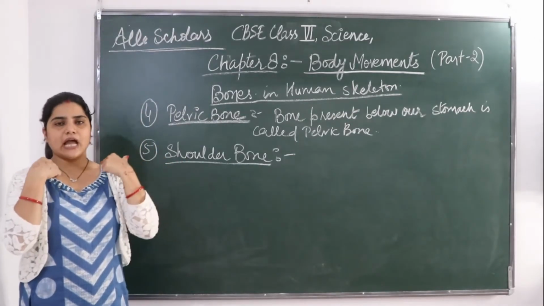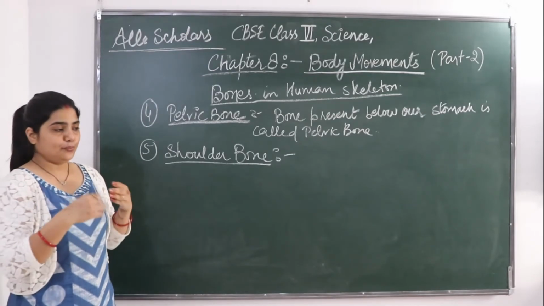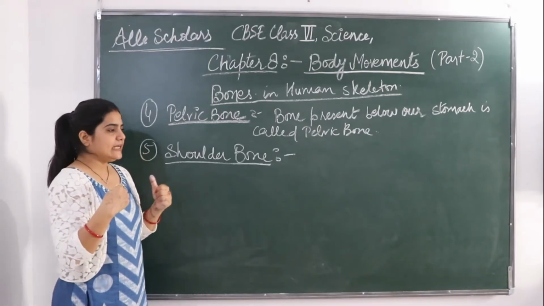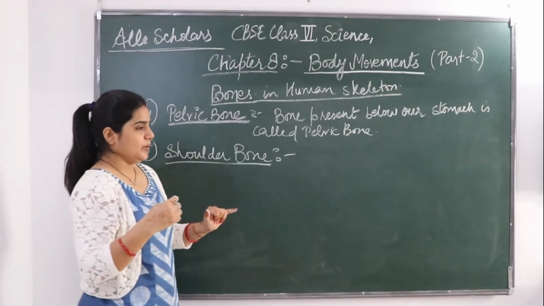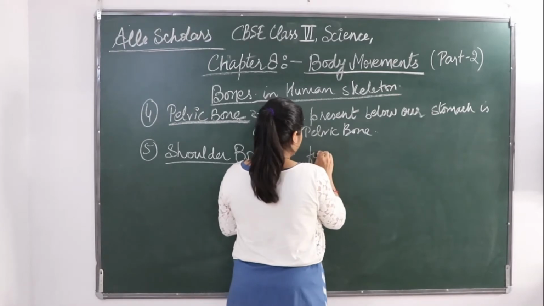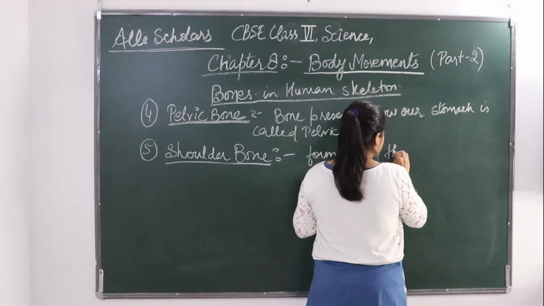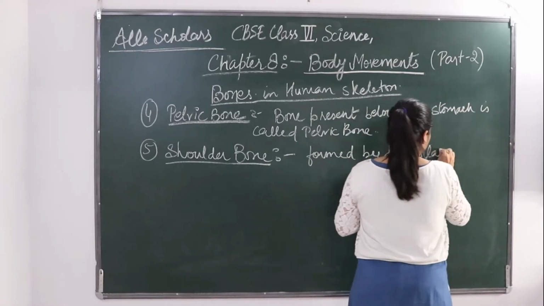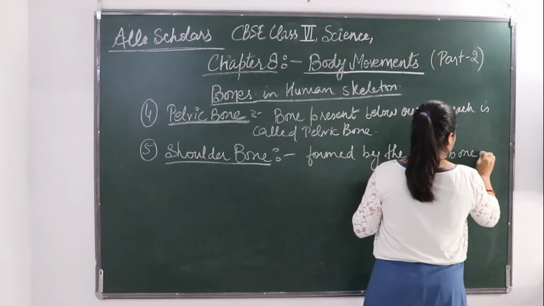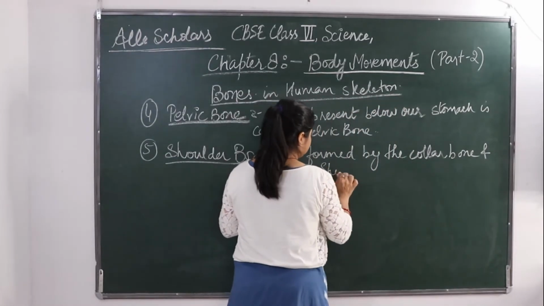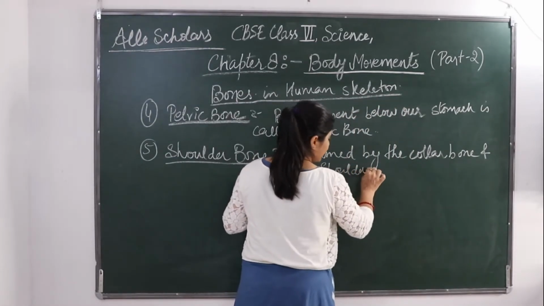The collarbone and the shoulder blades form the shoulder bone.